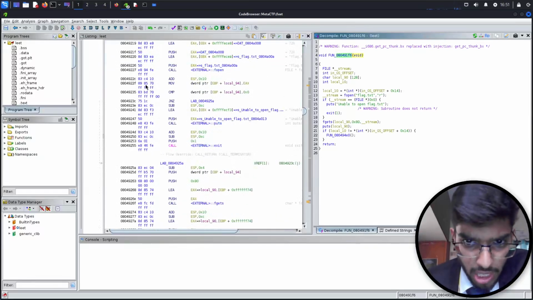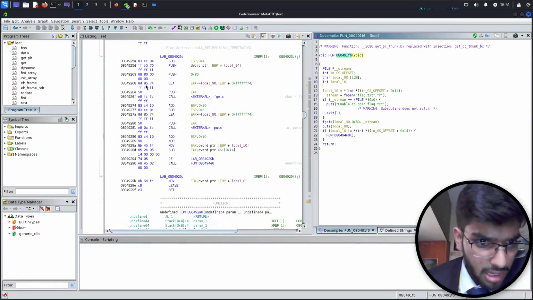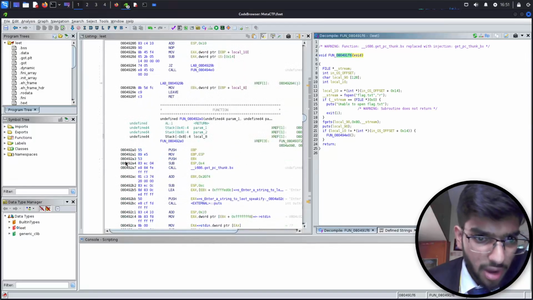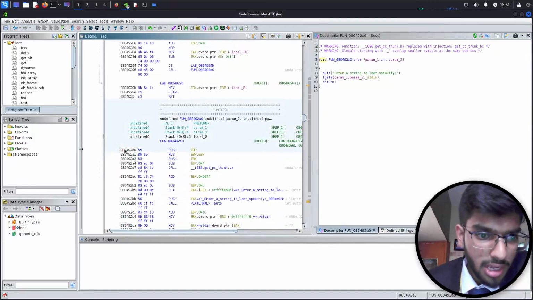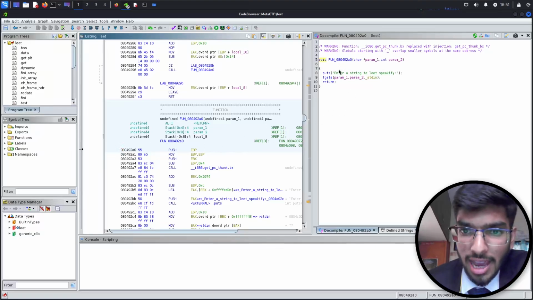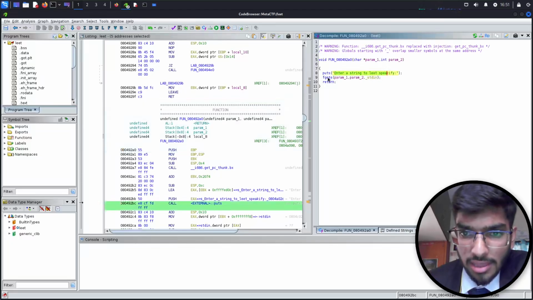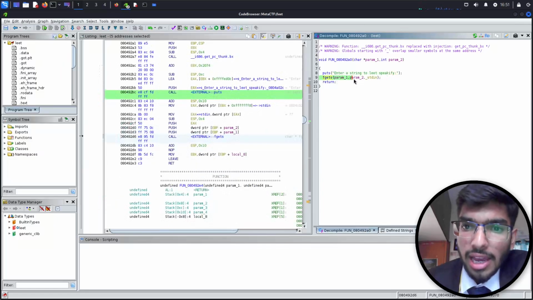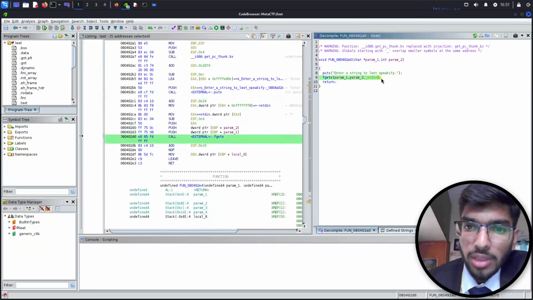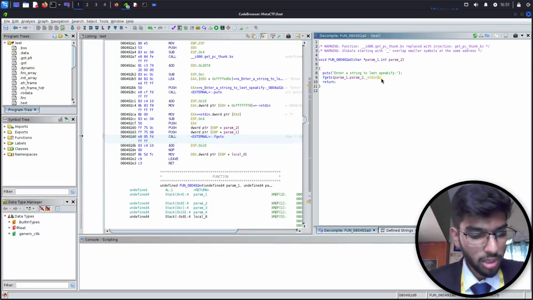So let me scroll down a bit and move to the next function here. So this is another function. I'll click on this memory address and I see this function to be doing puts enter a string to leet, and then it's going to be getting the input from the user. Okay, that's what we did here.